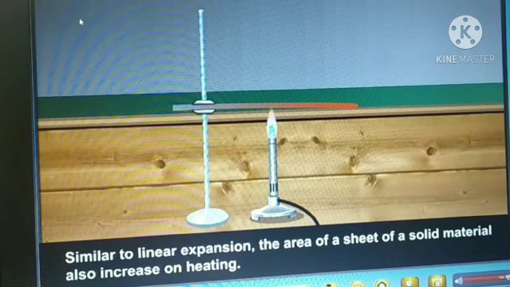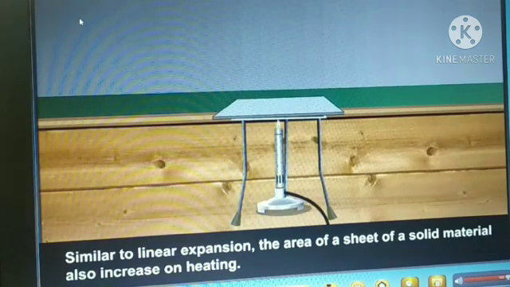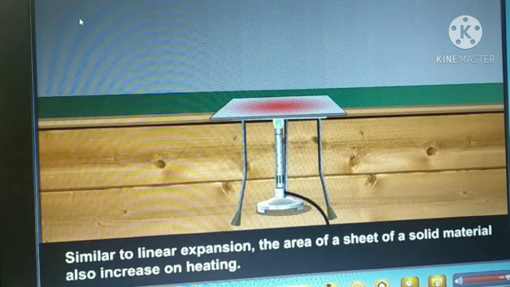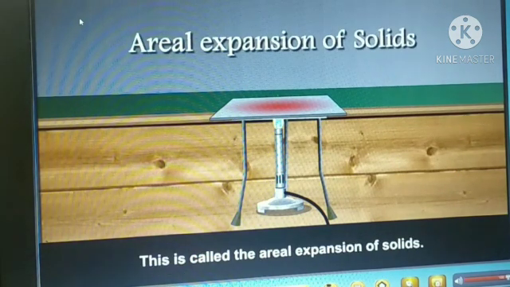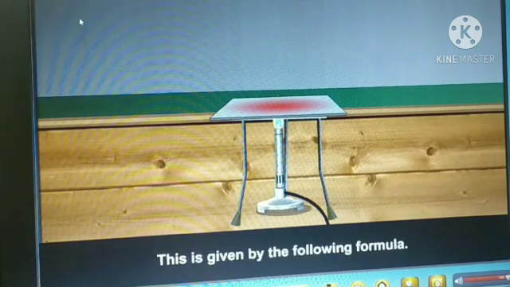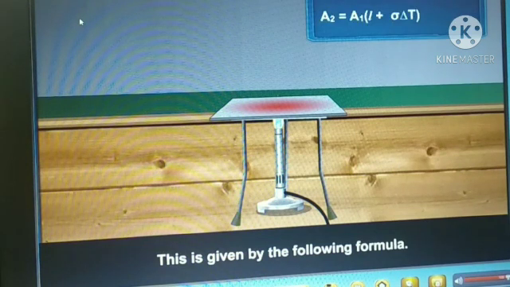Areal expansion of solids. Similar to linear expansion, the area of a sheet of a solid material also increases on heating. This is called the areal expansion of solid. This is given by the following formula. A2 equal to A1 in bracket 1 plus sigma delta T. This is the equation number 9.